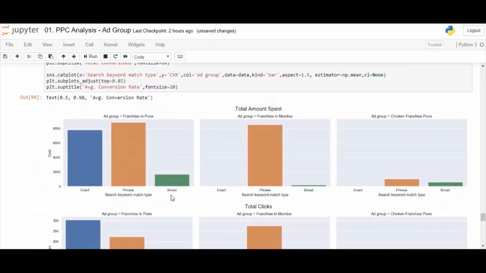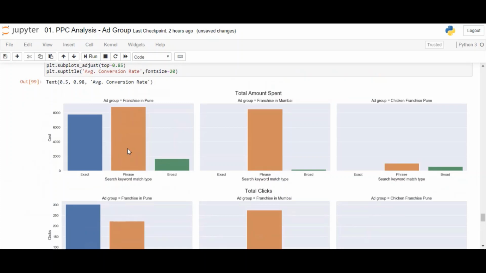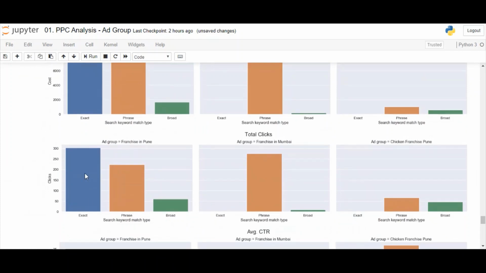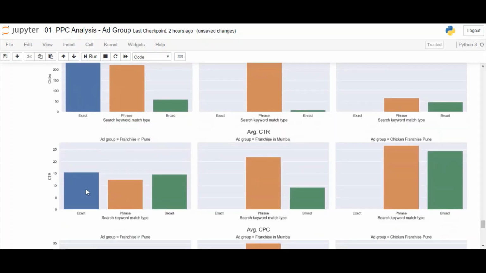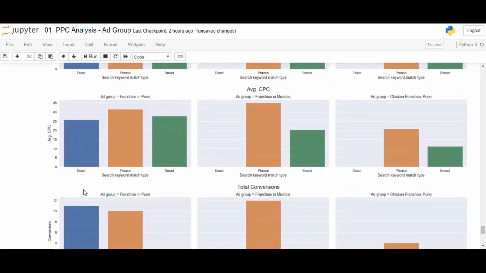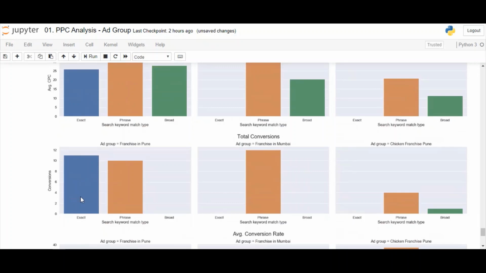The first ad group is franchisee in Pune. So phrase match has the maximum budget spent, followed by exact match. However, exact match got more number of clicks than phrase match. The CTR is also better, the CPC is less, and conversions are more. So exact match type wins hands down here. For this particular ad group, we should increase bid for the exact match type keywords being used. Let's note this.